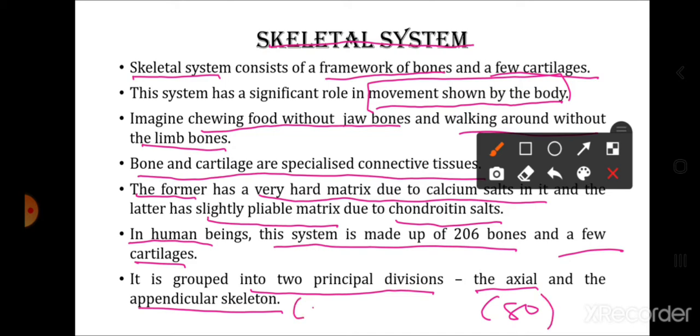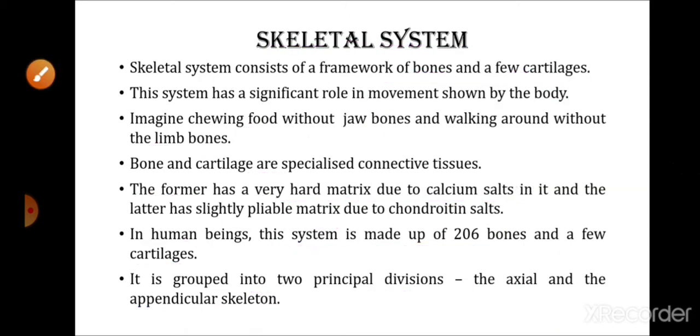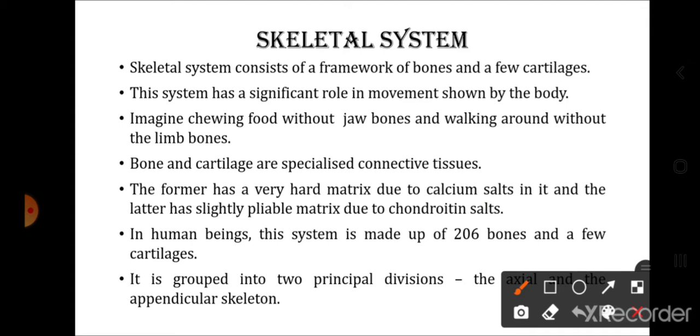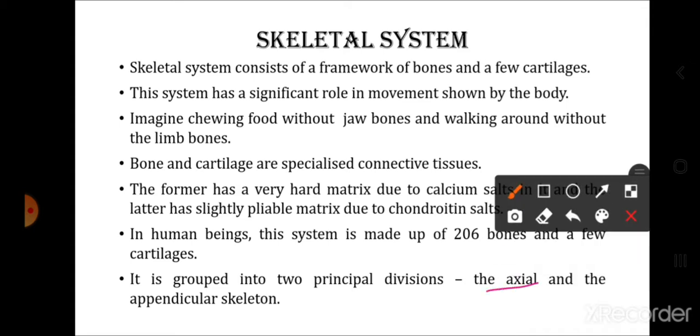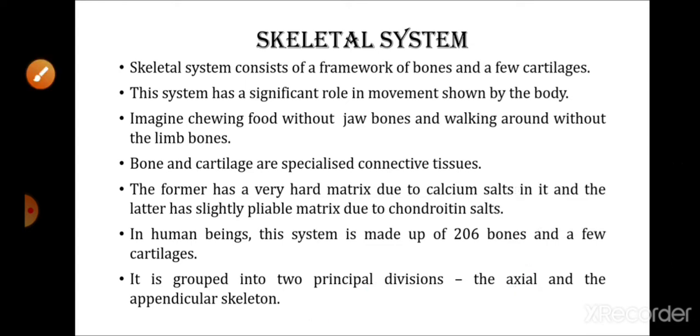And the skeleton which is located in the transverse axis of the body, or you can say on the lateral sides of the body, that skeleton is called the appendicular skeleton. There are basically 80 bones in the axial skeleton and 126 bones in the appendicular skeleton. Now the names of the bones and the numbers of the bones in each and every region are very important for boards as well as for your NEET.